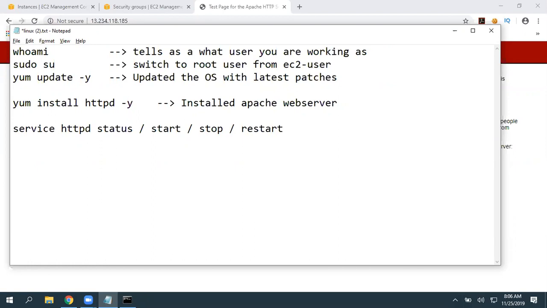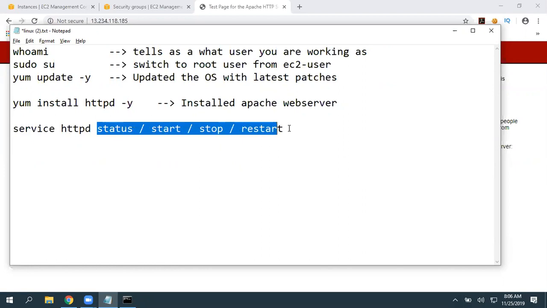These are the available options. So give service httpd space, then you can pick any one of them. For example, if you perform some configuration related changes, simply give service httpd restart. You really don't need to reboot the entire operating system. The service is going to restart. Okay, right.